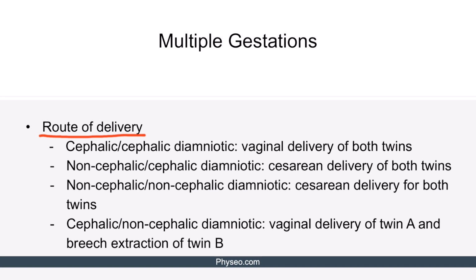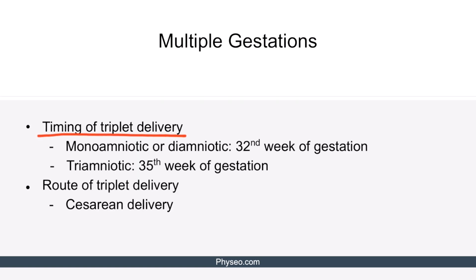Finally, in case of cephalic non-cephalic twins, we vaginally deliver twin A and perform the breech extraction of twin B. Finally, let's talk about timing and the route of triplet delivery.